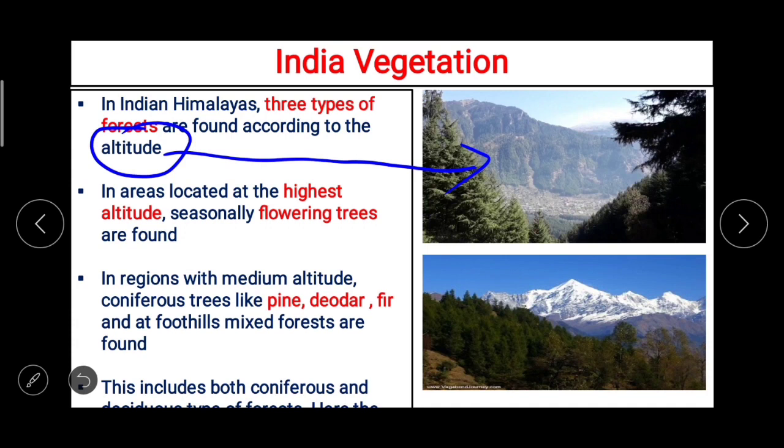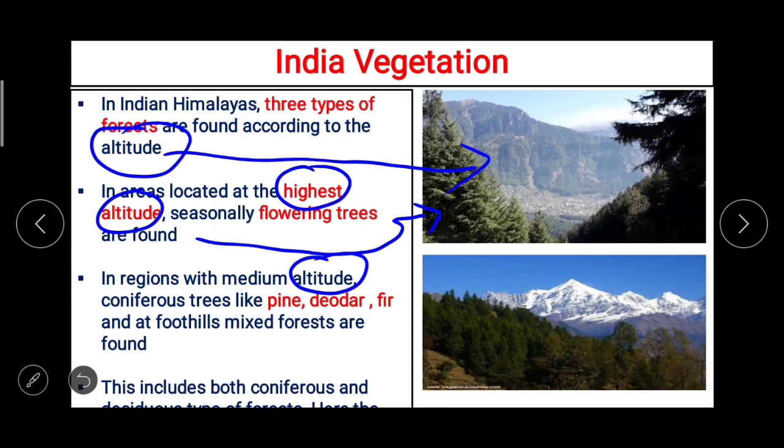Now in areas located at the highest altitude, seasonally flowering trees are found. Where flowering trees are found? At highest altitude. And in regions with medium altitude, what about medium altitude?